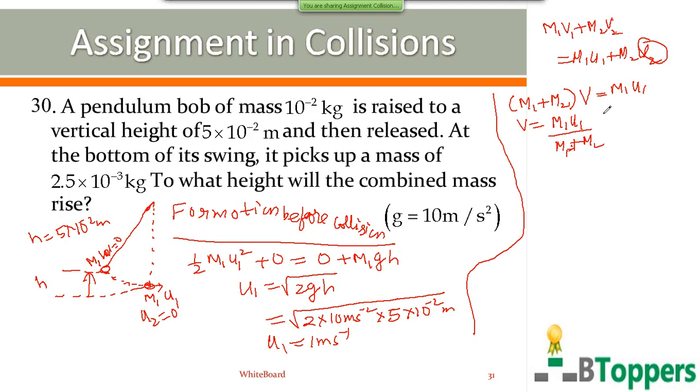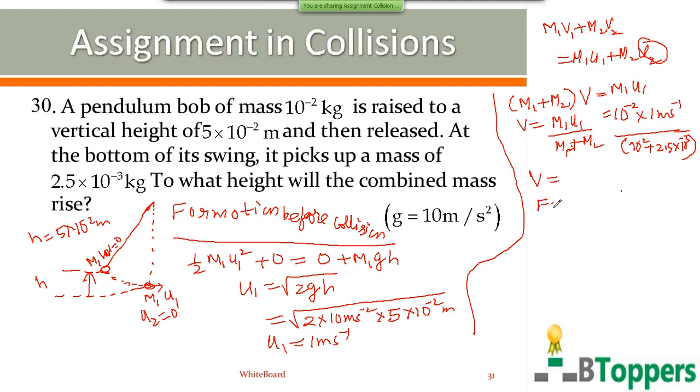You can substitute the values of m1 and m2 now. m1 equals 10 power minus 2 kg, u1 is 1 meter per second, and m1 plus m2 will be 10 power minus 2 plus 2.5 into 10 power minus 3. You can try to simplify this yourself.